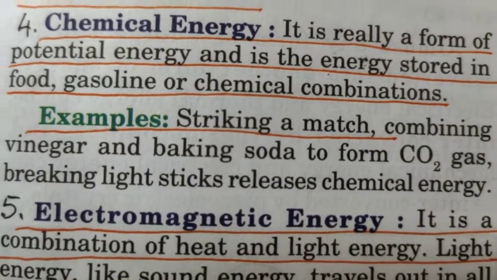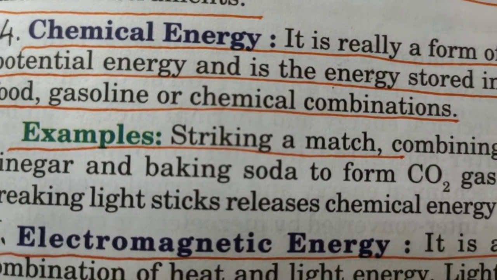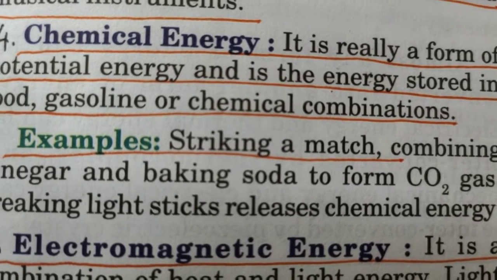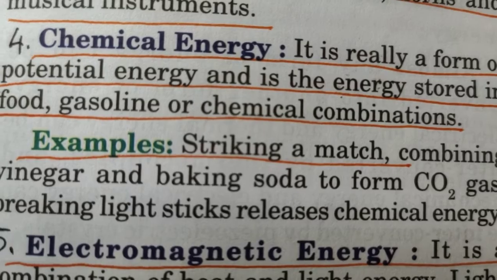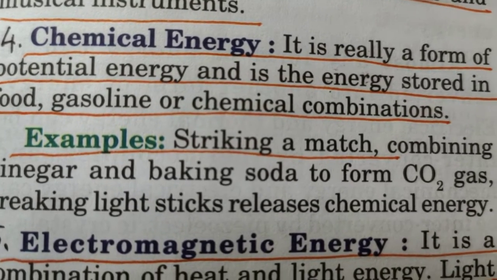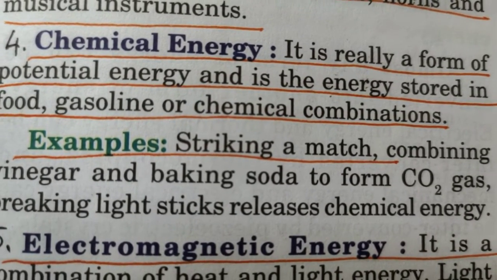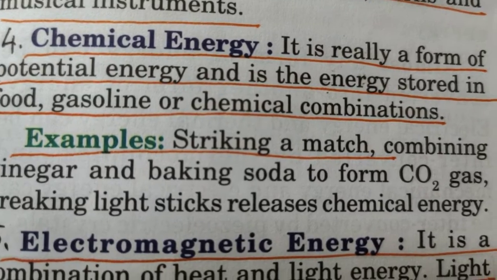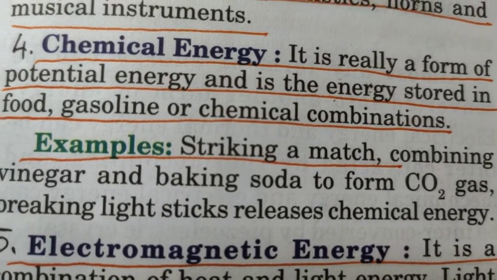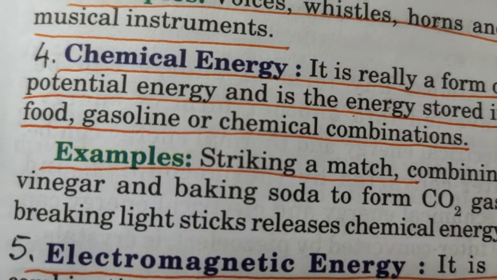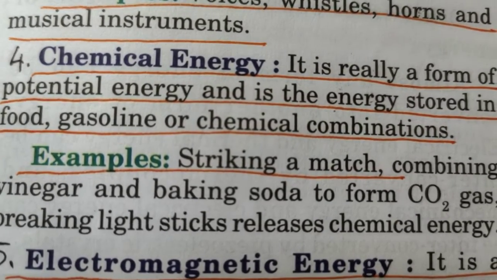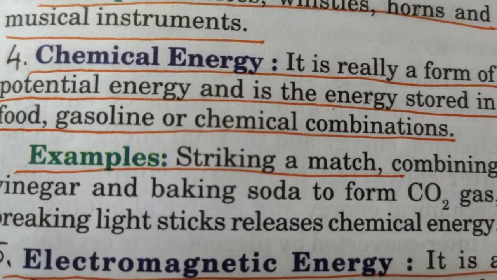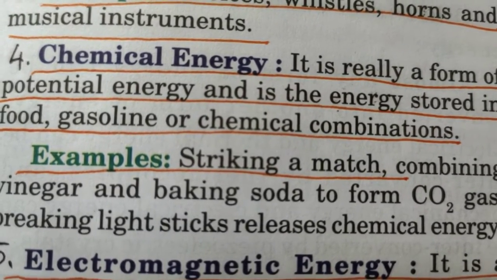Next comes chemical energy. Chemical energy is stored in an object. Any energy which is stored in an object is also known as potential energy. This energy is released when some chemical reaction happens. And when that chemical energy is released, it will be released in the form of heat, in the form of light. Okay, like a bursting cracker.